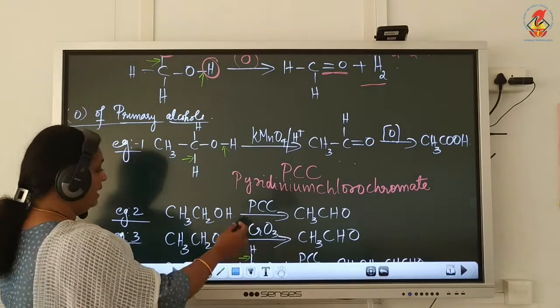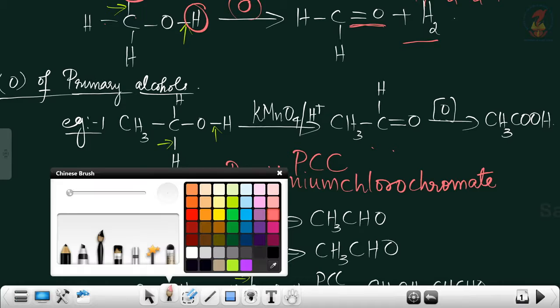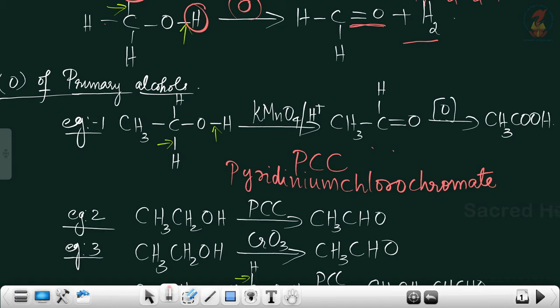Now look at the examples written here. CH3CH2OH, this is a primary alcohol. On treatment with PCC as the oxidizing agent, that is our pyridinium chlorochromate, we get CH3CHO, which further does not undergo oxidation.